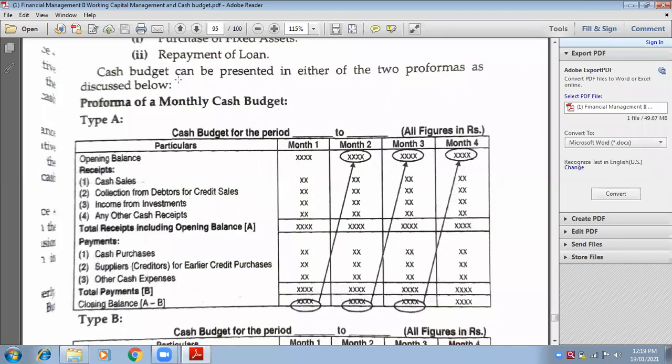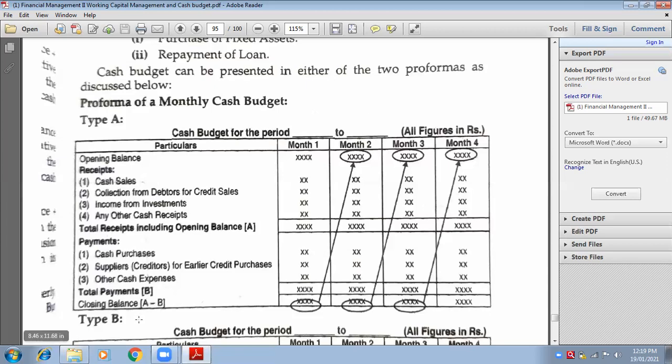Therefore, he takes the monthly cash budget as his budget system. He plans that if I start from January, then at the end of the fourth month, how much cash will be available with me? Therefore, you need to budget.